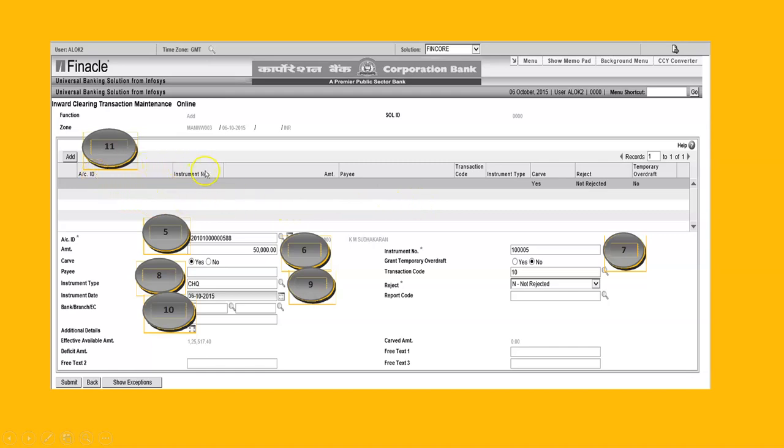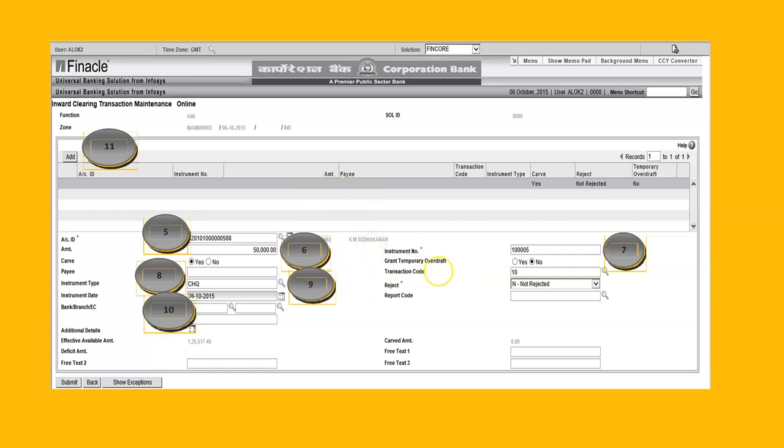You can see account ID, instrument number, amount, pay, transaction code, whether it is savings or current, instrument type check, carving yes, reject no. When we reject, carving becomes no and reject becomes yes, and we have to assign a reason for rejecting it. Temporary overdraft, no here. The account ID, amount, instrument number and date are written on the check. Carve is yes. We are carving, meaning we are reserving that much balance. The customer cannot withdraw as soon as I have entered this check into Hictmo.